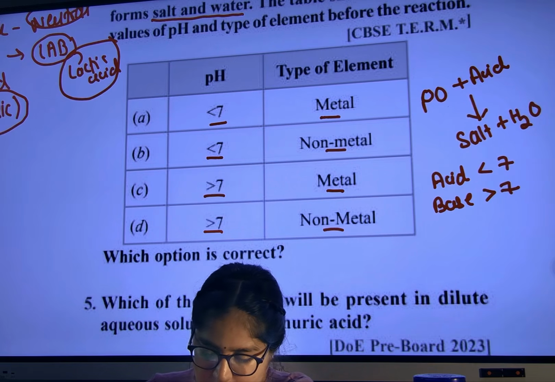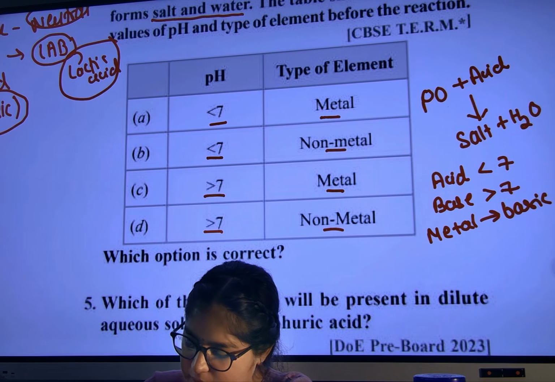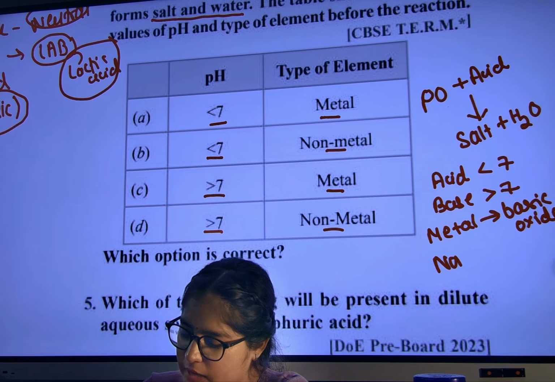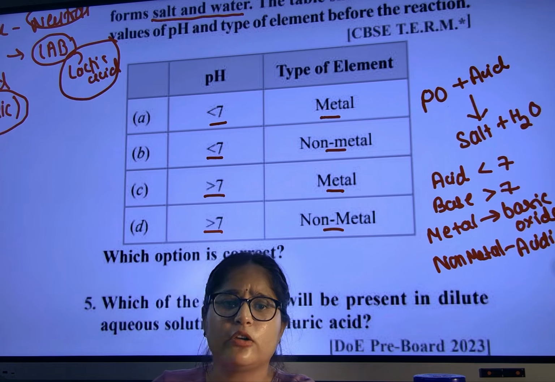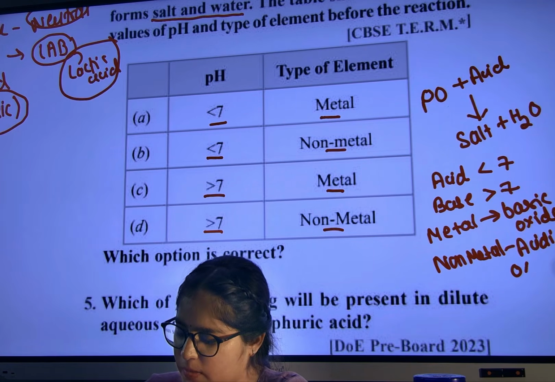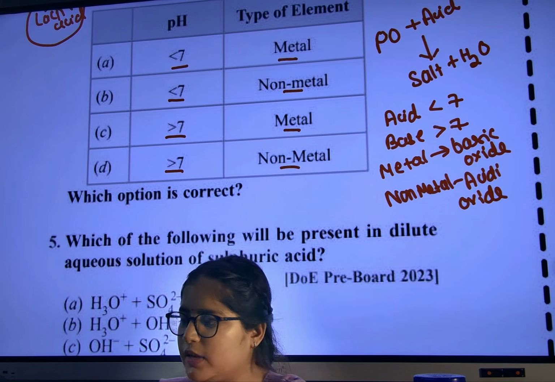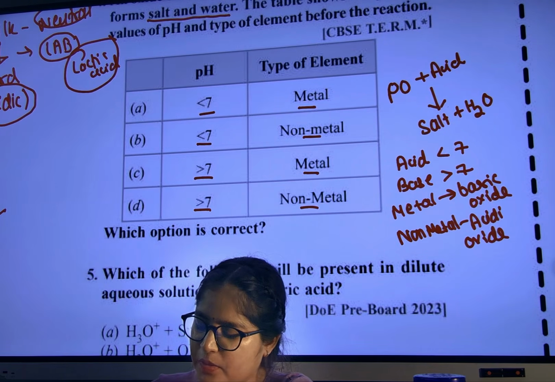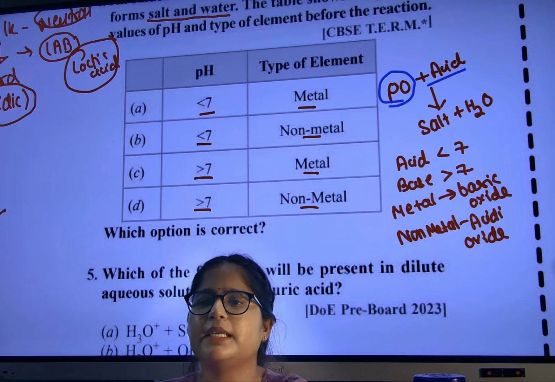Always keep in your brain that metals will always form basic oxides and non-metals will always form acidic oxides. All these are keywords, write them down in your short notes. Now see here in the question, what is the reaction? Oxide with acid. So who can react with acid? Can an acid react or can a base react?